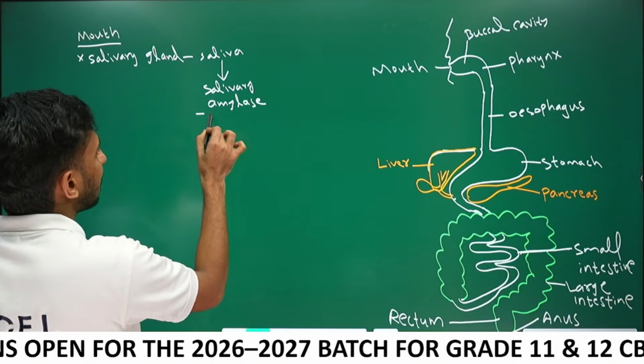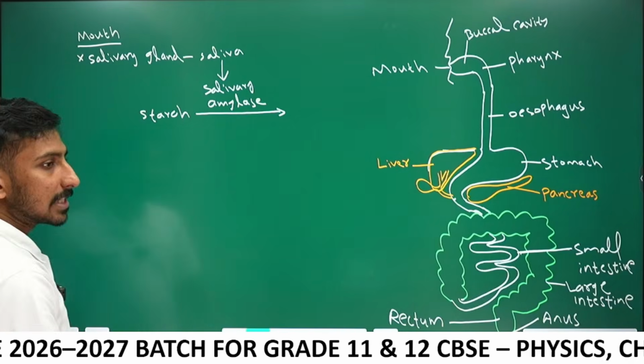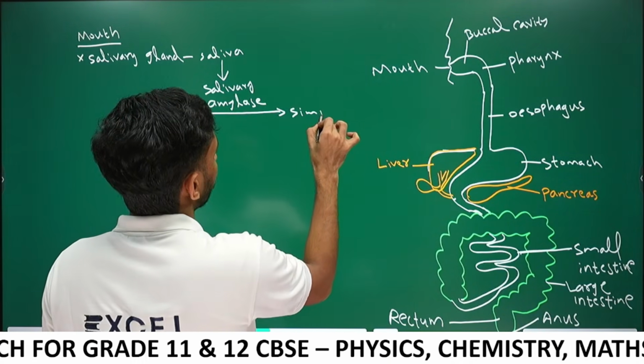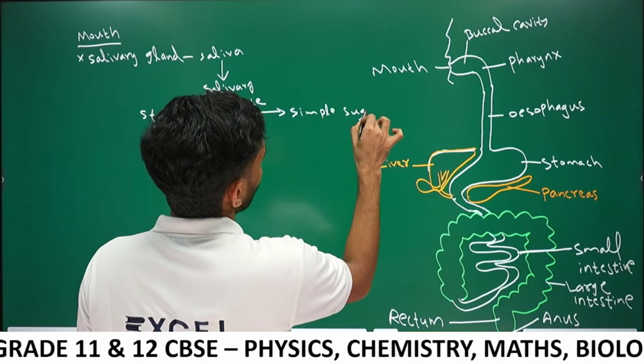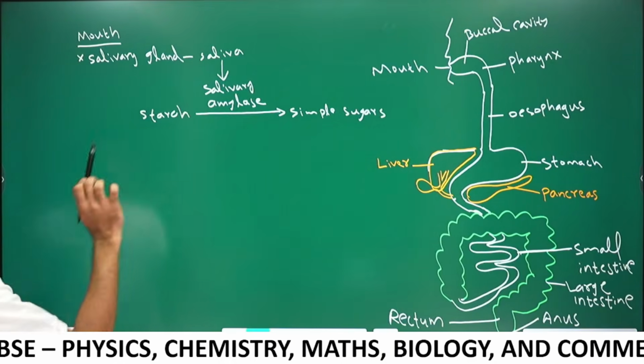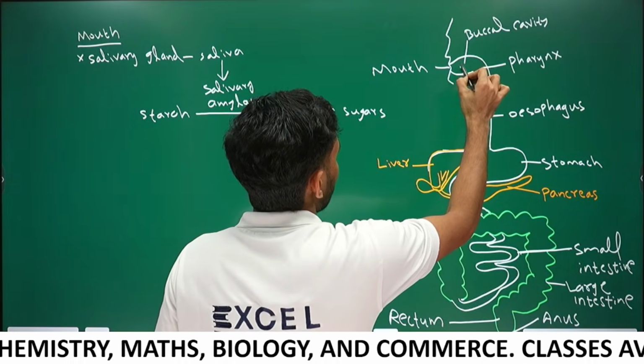Okay, salivary amylase breaks down the starch present in our food into simple sugars. That's it. That is the digestion process in the mouth. Okay, next, the food is in the mouth.